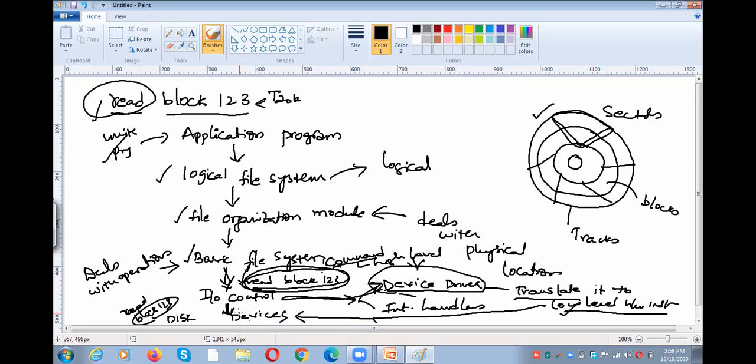The instruction will be issued to that particular device depending upon the operation you require. You may want to print a file, read a block, or write, whatever the operation, it will be performed by the devices. Why? Because the devices can understand low level hardware instructions. Okay, that is the thing.